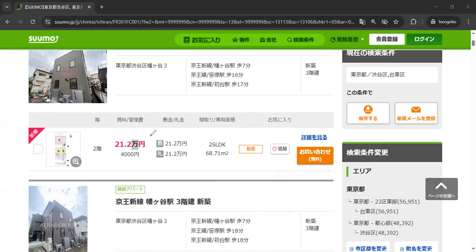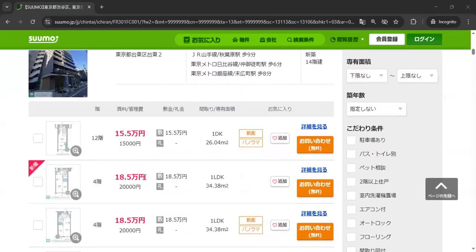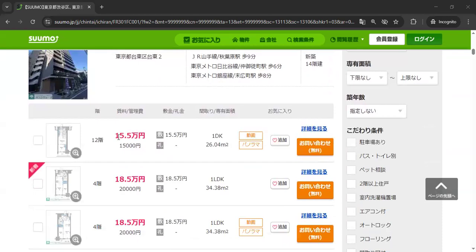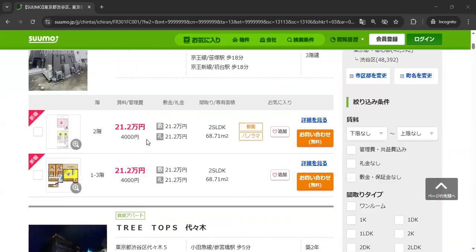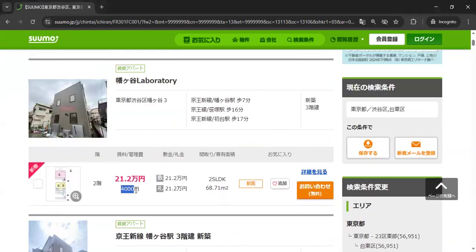And that's the rent. Okay, and yeah, the red thing, you're always going to see the red thing. That's the rent. Oh, same price here. So 155,000, right? 200,000. So that's the rent. The small thing you see under it is kanrihi, which means the cleaning fee and stuff, like the management fee. Yeah, management fee. So each month you're actually paying 216,000.